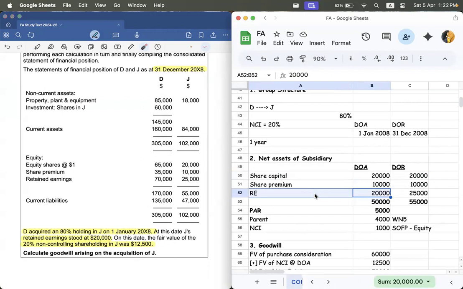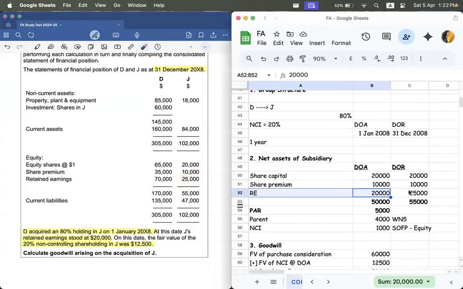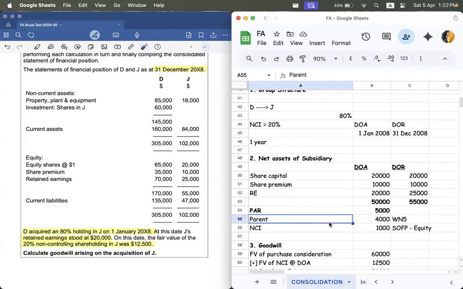Now, the DOR retained earnings is, however, here on the SOFP. So that is 25,000. Now you're going to total these 2 columns and the difference would be called the PAR, that is the 5,000. Now, your next duty is to split the 5,000 between the parent and the NCI.